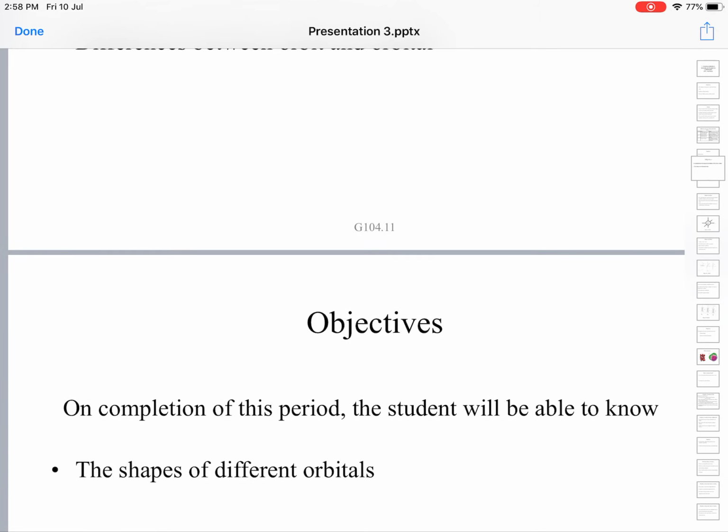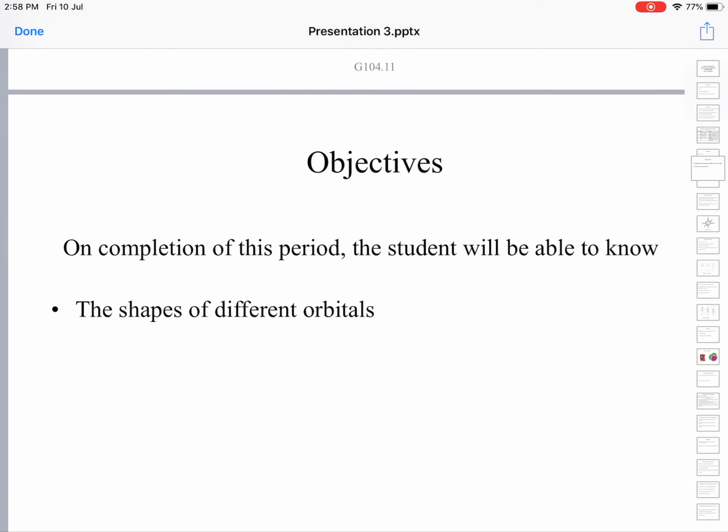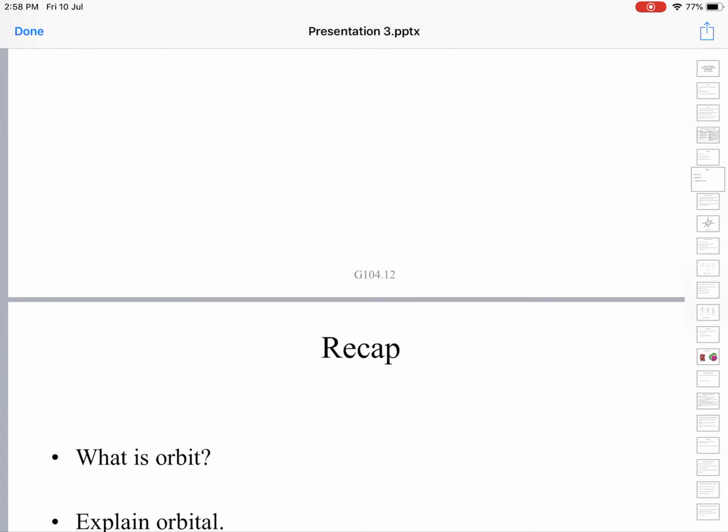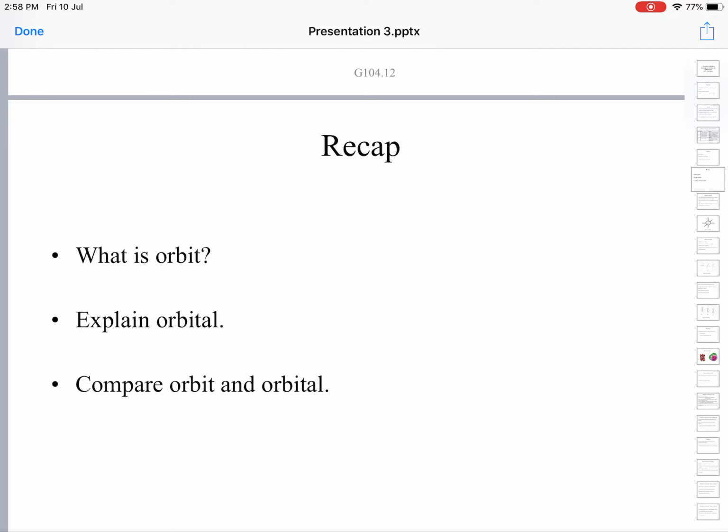Next, we will move on to the shapes of different orbitals. We have very different orbitals like s orbital, p orbital, d orbital, f orbital. Let's try to see the shapes of different orbitals. To recapitulate, what's an orbit? It's a pathway around the nucleus in which electrons revolve. What is an orbital? Orbital is the space around the nucleus where the probability of finding an electron is maximum.